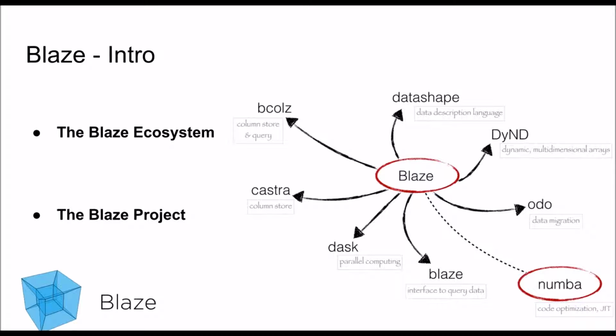The Blaze project. With Blaze you are able to use expressions for queries on either a database or big data files. This allows Blaze to operate on different backends with the same syntax, since Blaze will handle the translation of the expression to the query. Blaze uses a NumPy pandas-like syntax, and it provides Python users with a familiar interface.